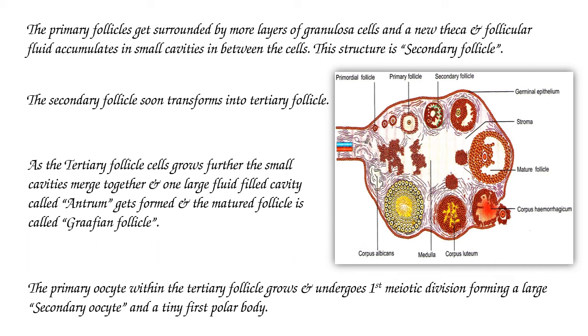Soon this secondary follicle transforms into a tertiary follicle. Now, in this tertiary follicle, when it has grown, the cavities present between the follicular cells merge together to form a large fluid filled cavity that is called the antrum.